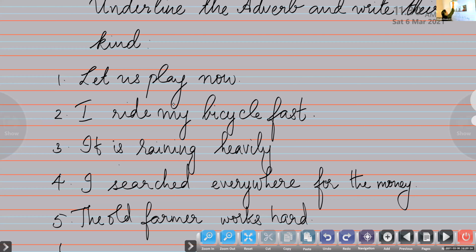Please do copy down the sentences into your rough book, and you have to first identify. It's a revision test, so please keep your book closed. Write the sentence and identify the adverb first and write its kind. So this is the way one of the questions will be asked. This is an important question for you. So if such a question is asked, how are you going to answer for the exam?